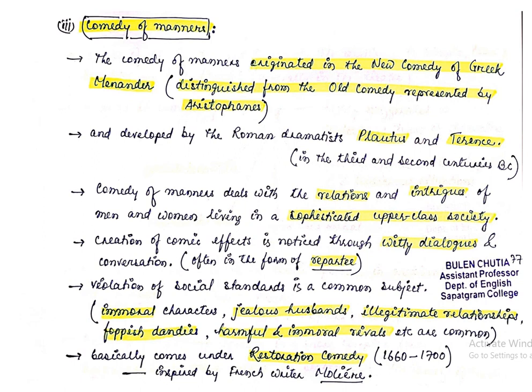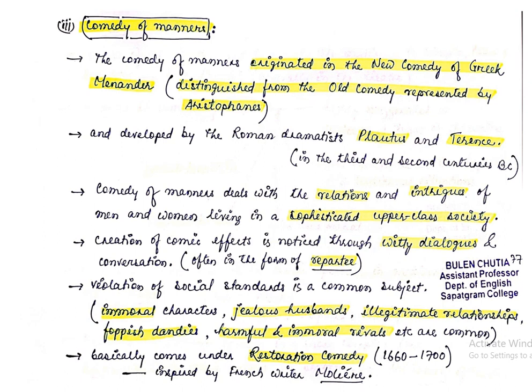Violation of social standards is a common subject of comedy of manners. So what may be the subjects of comedy of manners? One may be the relationship or the intrigues between man and woman in a sophisticated and upper class society. Next may be the violation of social standards in a society.